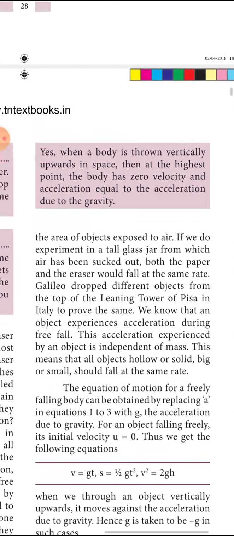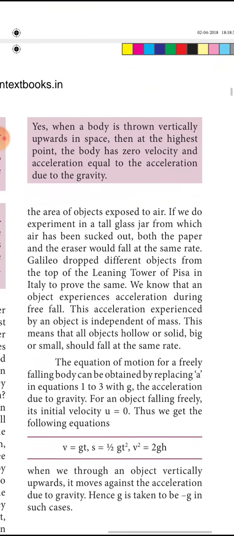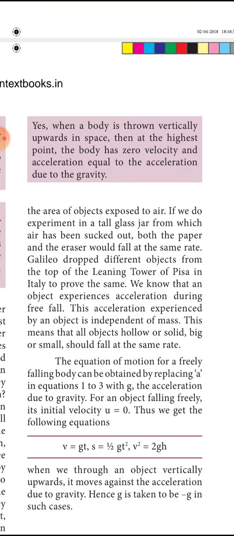From the above activity and explanation, what we got is that air resistance makes the object resist falling down towards the ground. So when a body is thrown vertically upward in space, at the highest point the body has zero velocity and the acceleration is equal to the acceleration due to gravity. They will move towards the ground, towards the earth, because of gravity.